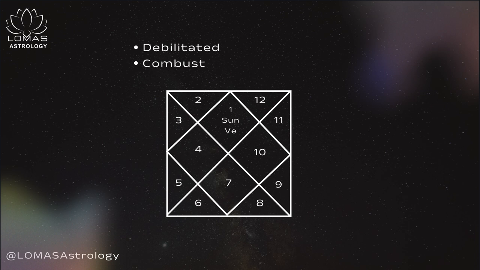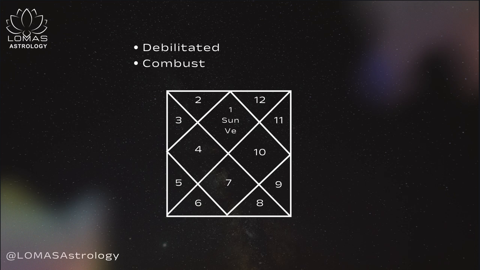Then if a planet reaches close to the Sun up to a certain degree, and that degree differs from planet to planet, then that planet is considered combust. For example, if Mars is at 17 degrees close to the Sun, then it is considered combust.